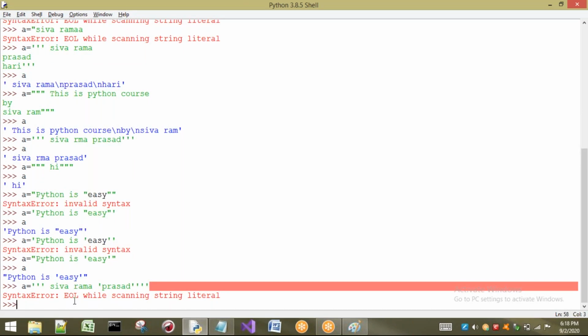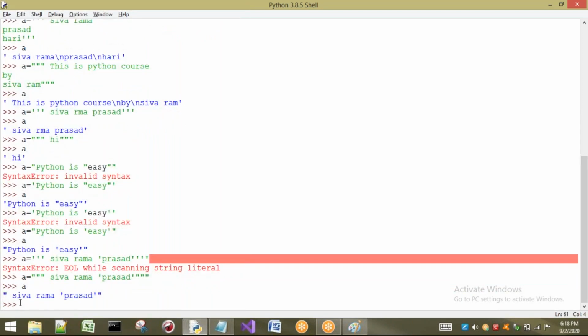The same error we have seen here, EOL while scanning literal. The reason is here we have single quotes, here also we have single quotes. So what we have to do, A equal to double quotes Shiva Rama, for example. I will take here single quotes PRASAD. So here I will end with double quotes. Now there is no problem. That means if you want to print single quotes in a string, it has to be enclosed inside double quotes only. It may be triple double quotes or normal double quotes.